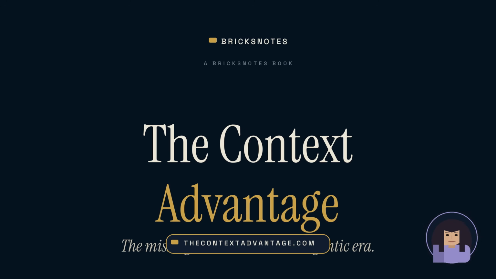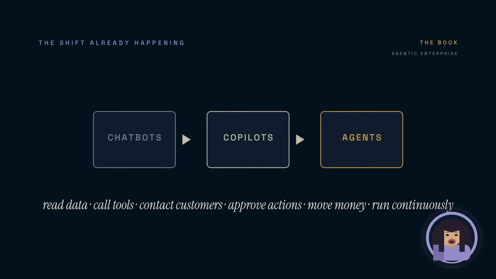The AI era has moved faster than most organizations were ready for. First came chatbots, then copilots. Now companies are preparing for agents that can read data, call tools, contact customers, approve actions, move money, and operate continuously. But there is a serious problem.